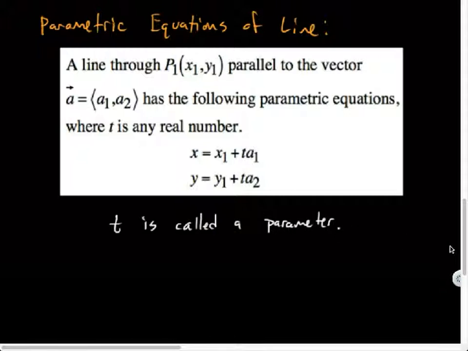So these are called parametric equations because my location is based off of an additional little piece of input is what's going on. For this case, we're going to use a parallel vector to help us out. So we use the direction of that vector as our cue.